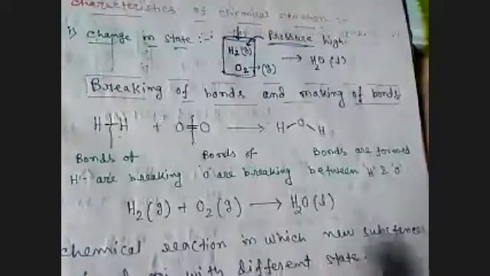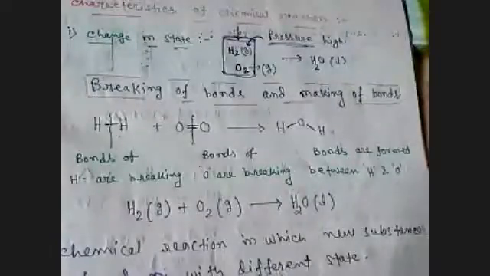So how will we write the chemical equation? That is H2 with G in brackets. We learnt about this type of representation in our last class: to make a chemical equation more informative, we place the state beside the molecule. So H2 gaseous plus O2 gaseous gives H2O liquid. Okay. So the definition: a chemical reaction in which new substances are formed with a different state is called a chemical reaction with change in state. Got it?